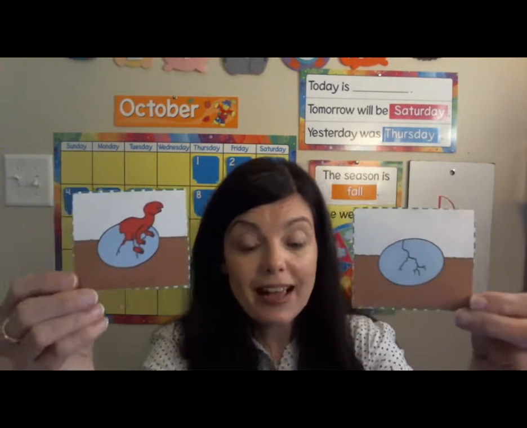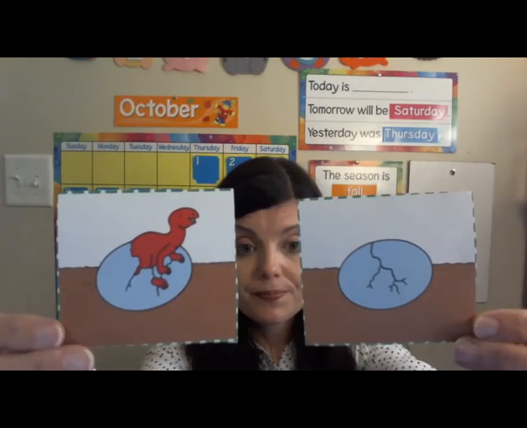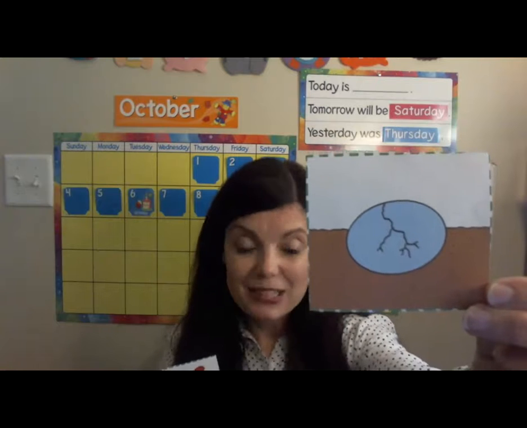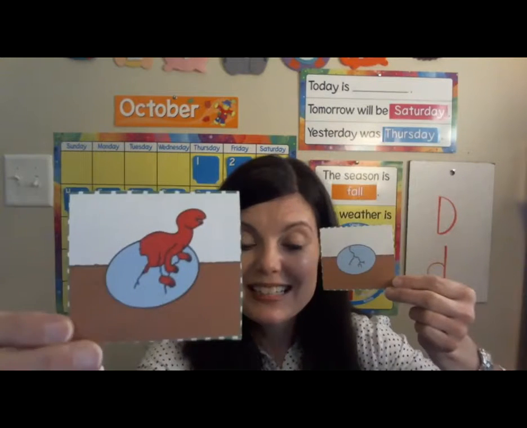Look at these cards. This shows a baby dinosaur that has hatched out of its egg, and this one shows an egg that's about to crack. Okay, so which one happened first? Did you guess this one? This one is first and this one is last.